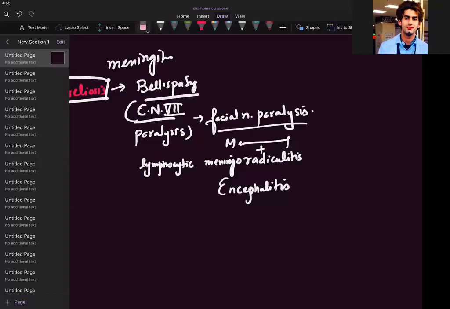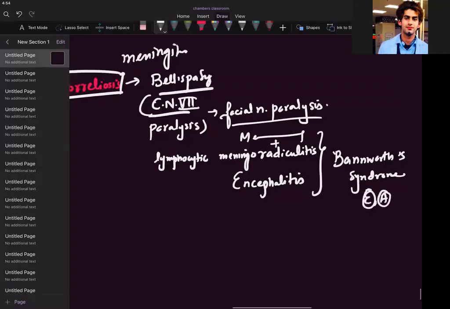It's called Bannwarth syndrome. This Bannwarth syndrome is seen in Europe mostly, or even Asia. So they have been seen in these.